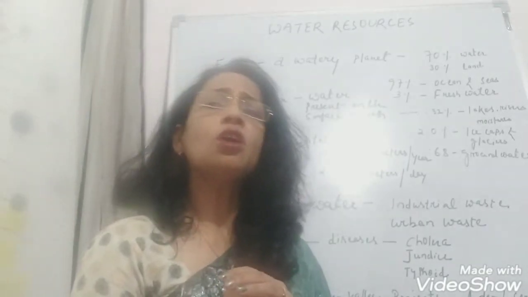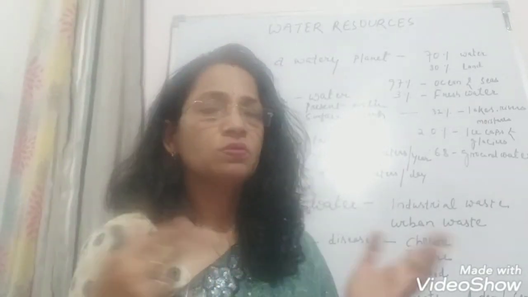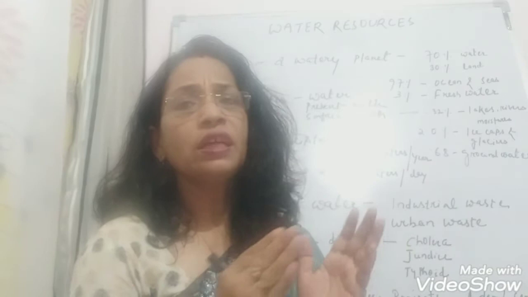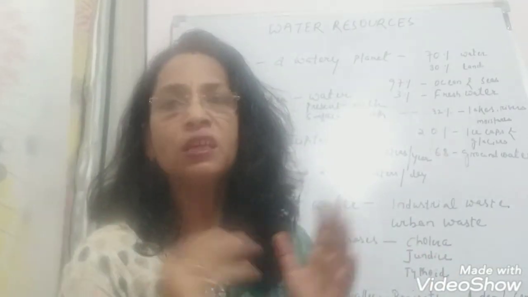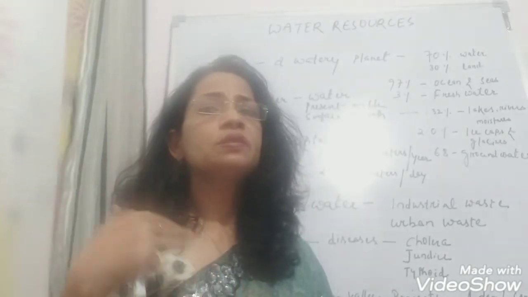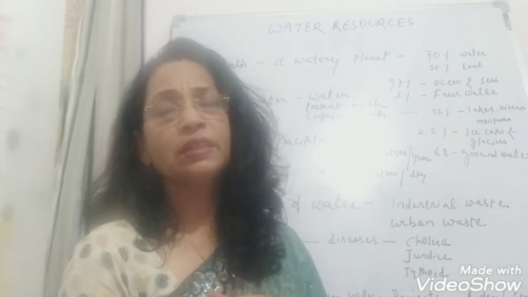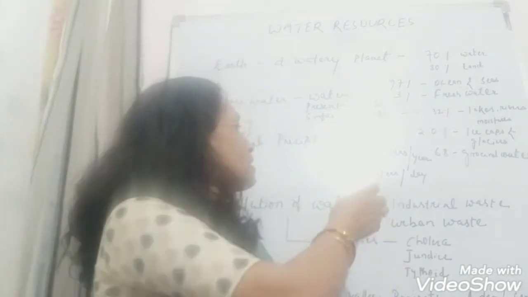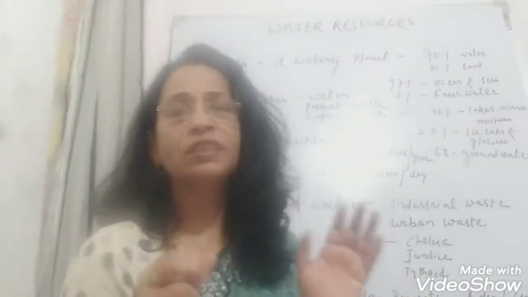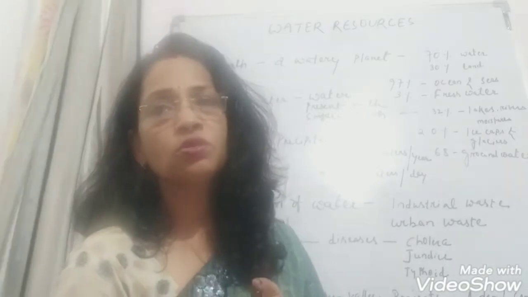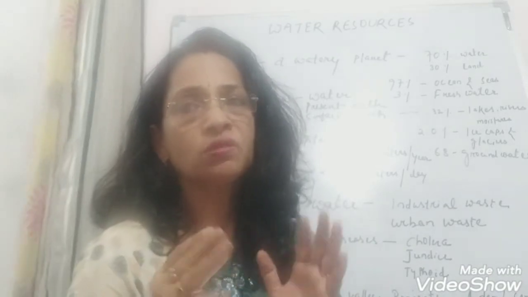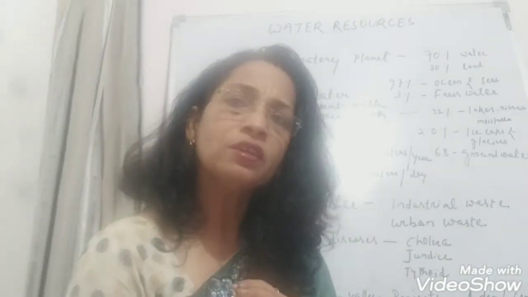Now next we will discuss how water is polluted. There are various causes of water pollution. Mainly they are categorized into industrial waste and urban waste. Because of this water is polluted and it causes many diseases. A few of the diseases are given in your book, like cholera, jaundice, typhoid, etc. These diseases are caused by water pollution. So we have to take care of water. We should get good water, and water should not be polluted.